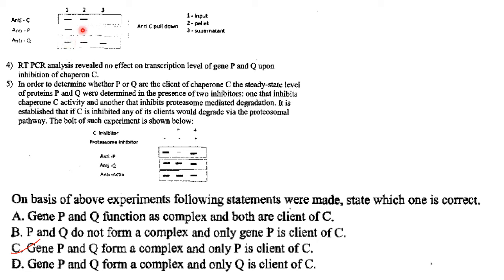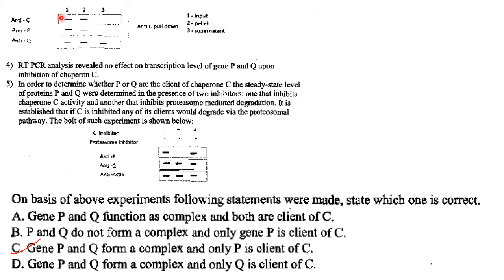In lane 2, pull down was performed. Pull down of C was performed, so anti-C pull down. Lane 2 is of the pellet. So P, as it is bound to C,